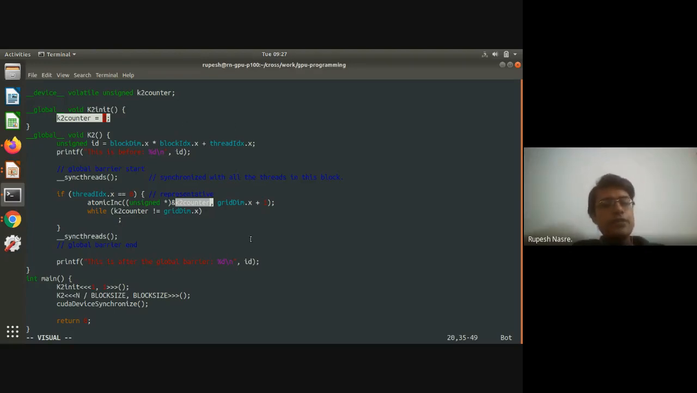So one of the ways in which that can be done is by making use of this peculiarity of atomic increment, using which it wraps around after this value is reached, right? So we can set this value to griddim.x rather than griddim.x plus 1, which is going to make sure that as soon as it reaches, will it be griddim.x or griddim.x minus 1?